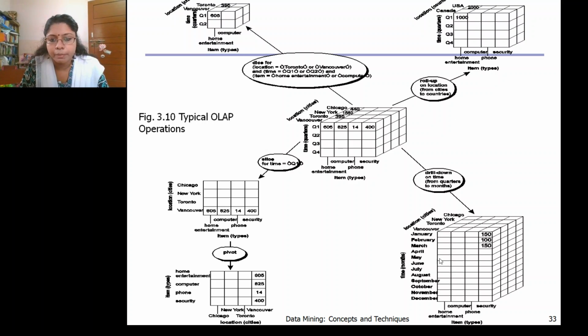This is about the drill down operation. Drill down here is on time, from quarters to months. We have the quarter data, and we are interested in seeing the details of the sales per month. From quarters we are drilling down to the details per month: what sales happened in January, then February, March, April, and similarly for all months, per product. That's about the drill down operation.